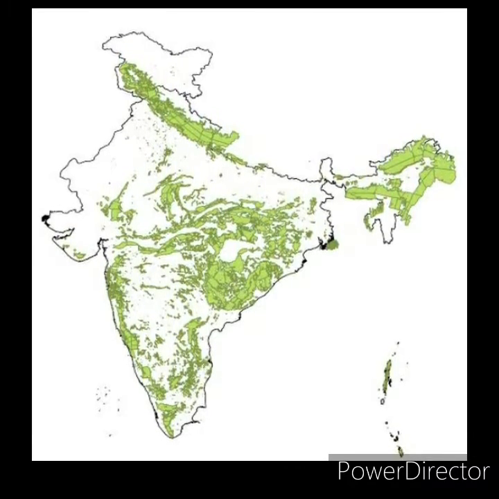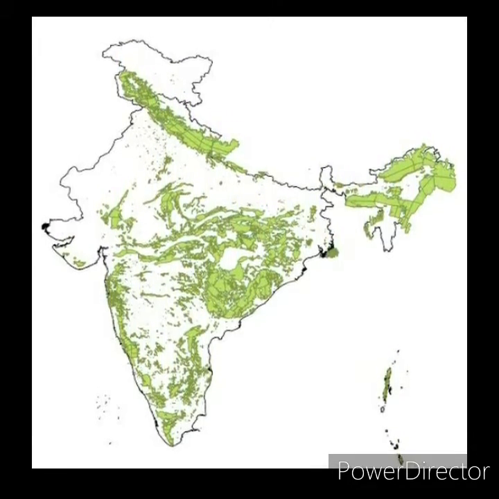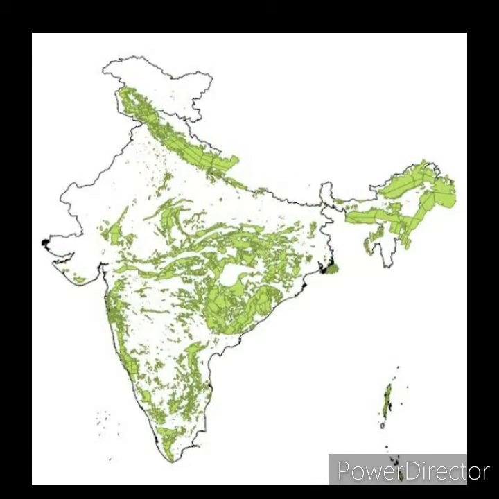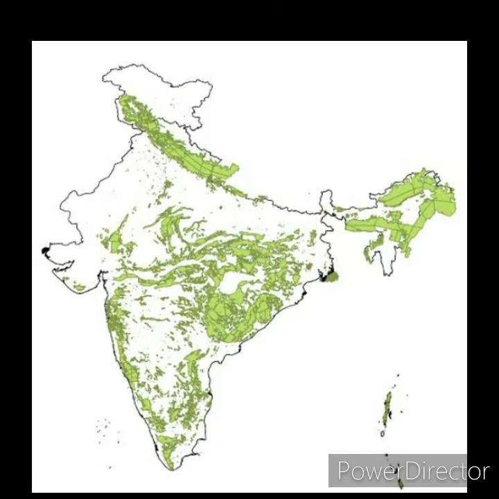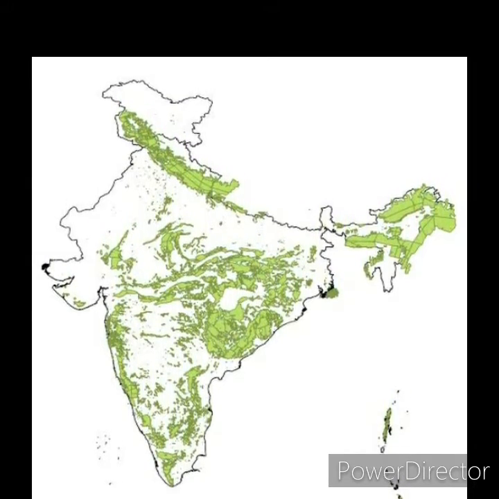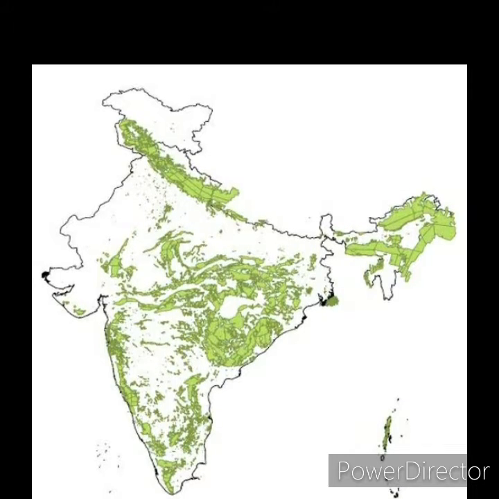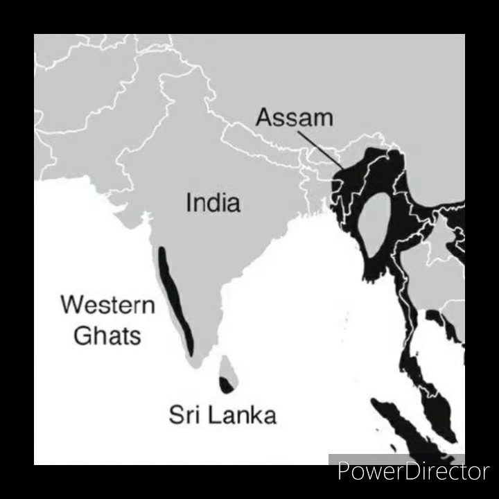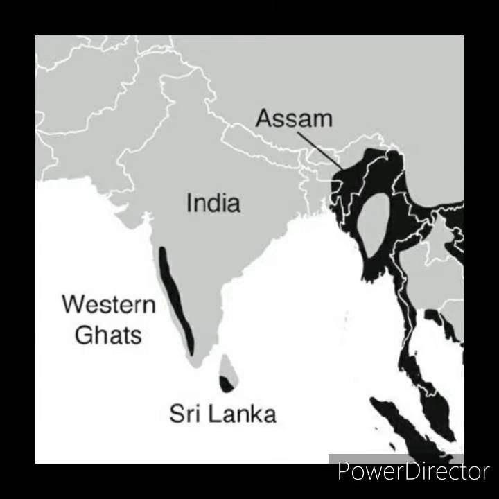The western coastal plain receives the highest rainfall. So in the Western Ghats we find the evergreen forest, and the eastern Himalayas are also covered by evergreen forest. These are the places which have evergreen forest in India.